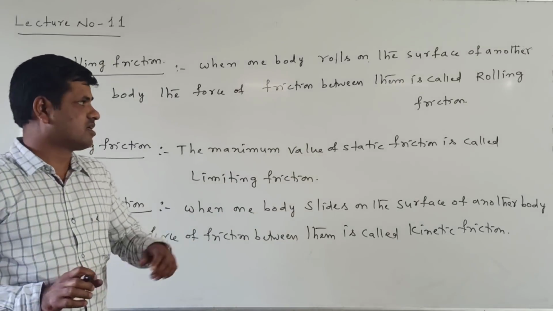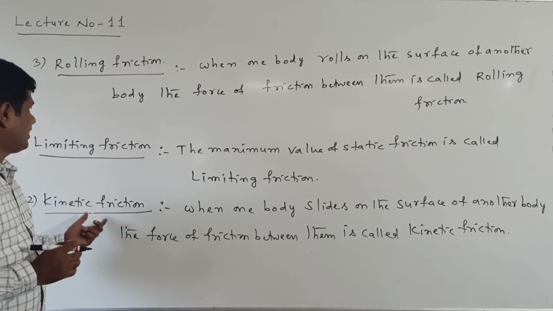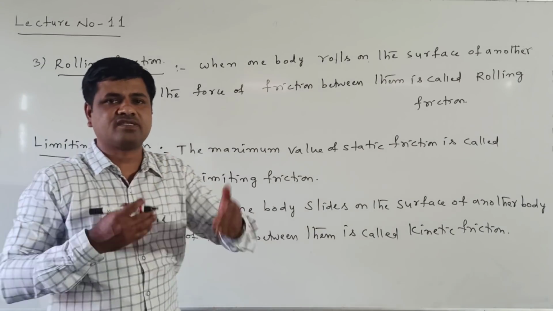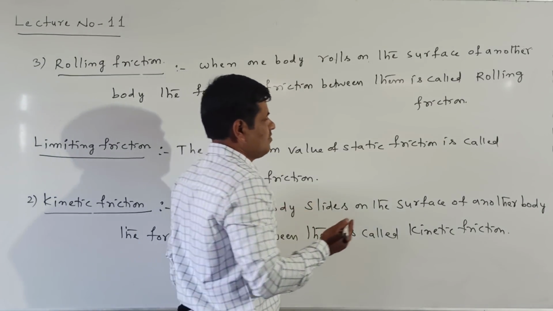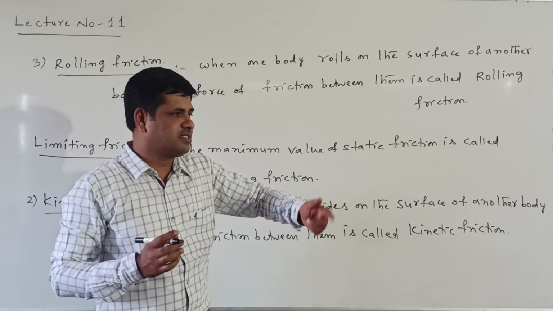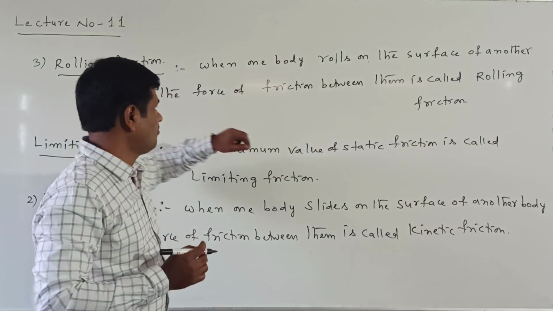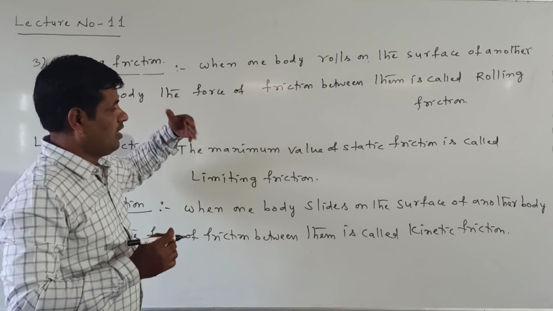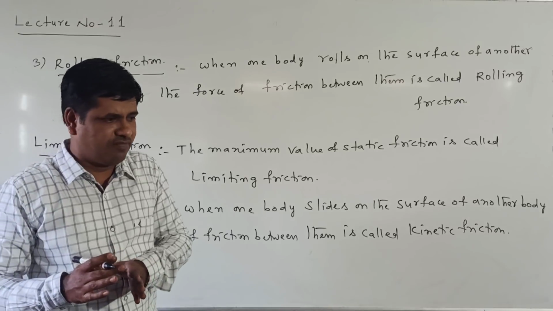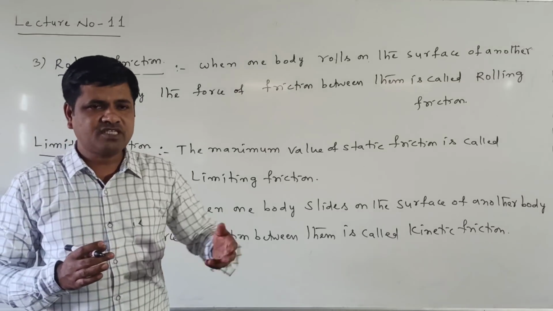Here there are three types of friction: static friction, kinetic friction, and rolling friction. Rolling friction means one body is rolling on the surface of another body. Suppose we throw a football on the floor. It rolls on the surface of the floor and stops after a certain distance.